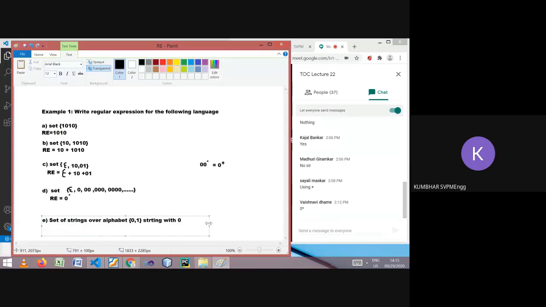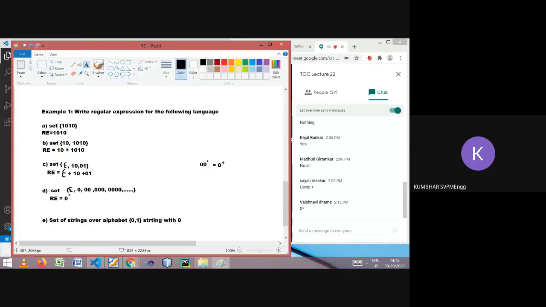See, so what this is saying, it is talking about one language which contains the set of all strings such that every string should start with 0.